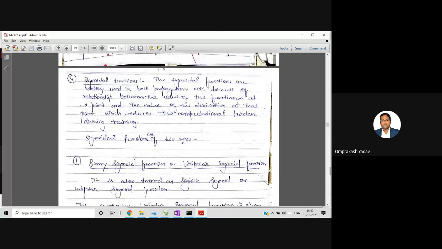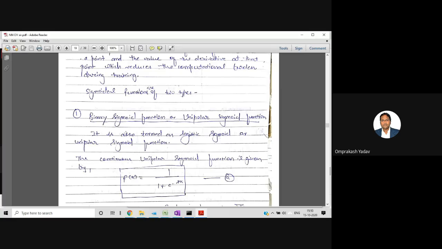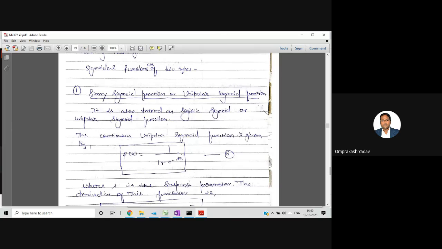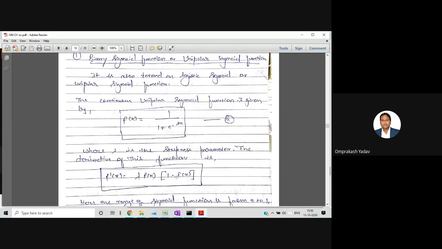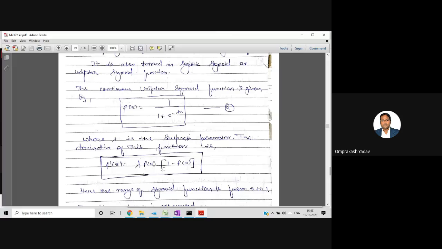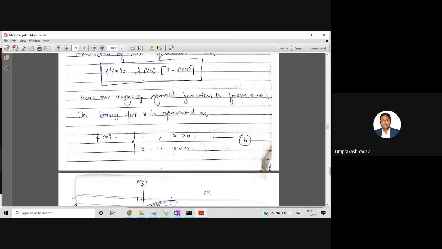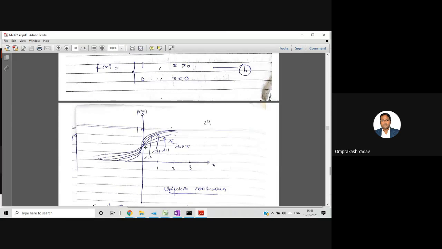Then we are having the sigmoidal function, where the binary sigmoidal function or unipolar sigmoidal function is there, where we are writing f of x is equal to 1 upon 1 plus e raised to minus lambda x. This is the formula for the binary sigmoidal function. And the derivative of this one is f dash of x is equal to lambda f of x times 1 minus f of x, where the output will be 1 and 0 based on the certain threshold value. And its diagram, if you see, is in the first quadrant only. It's not going to this particular quadrant because we are having only one pole, 0 and 1. Lambda is called a steepness parameter. If you change the lambda value, its steepness will vary.